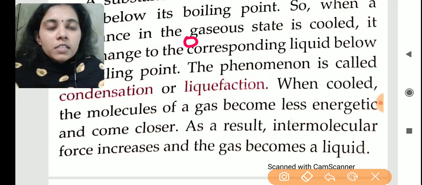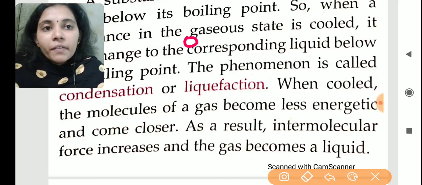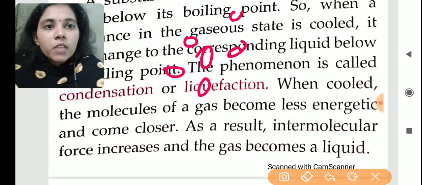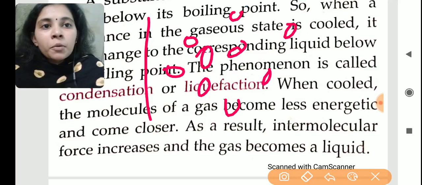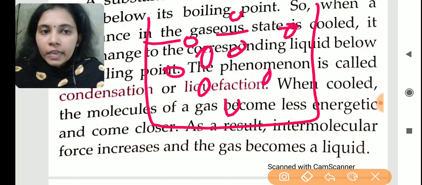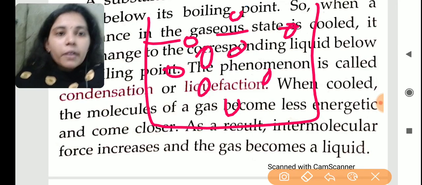Since they are far away in the gaseous state, but when we cool the gas, the molecules will come closer and form another cluster and convert this gas to liquid water, or any liquid, whatever it is.